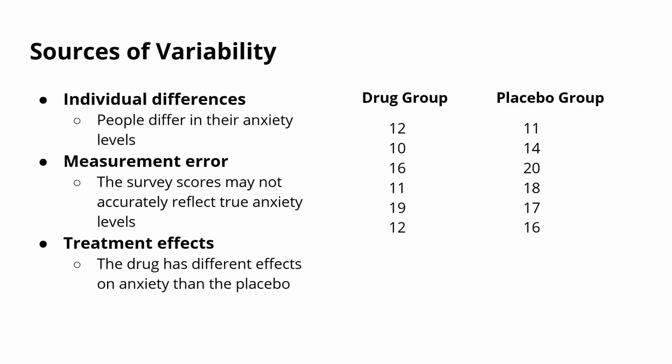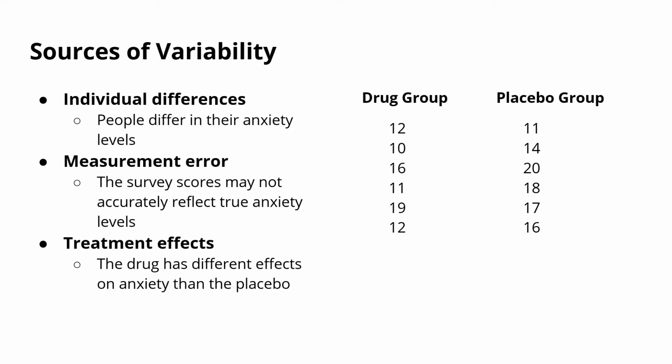So now if we have 2 groups of people, the drug group and the placebo group, they have different scores in those 2 groups. And there are 3 potential reasons for those different scores. One is that they're just individual differences. People in this study have different levels of anxiety. You don't really expect everybody in the study to have exactly the same level of anxiety. Right? So there are individual differences there. We also know that we have measurement error, that any survey score is not necessarily going to truly reflect the exact amount of anxiety any individual has, and that's caused by measurement error there.